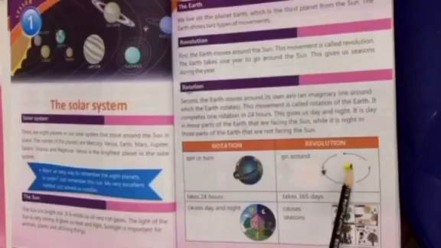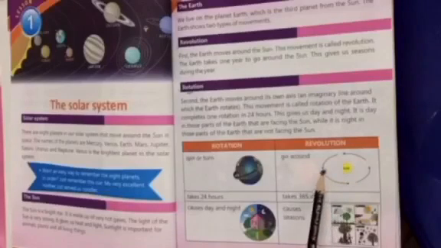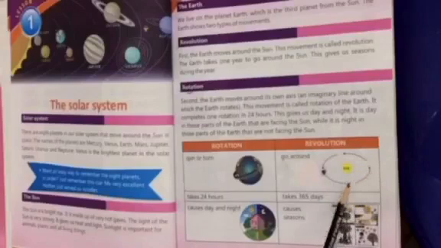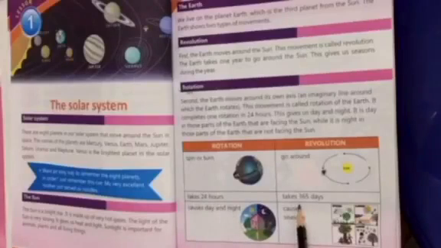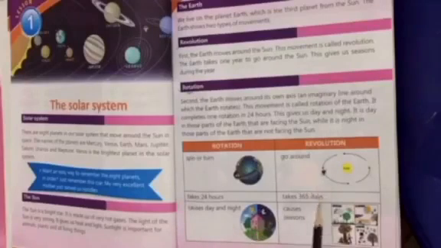The sun is in the center and the earth revolves around the sun like this. For rotation it takes 24 hours and for revolution it takes 365 days, which means it takes 1 year to go around the sun. Rotation causes day and night and revolution causes seasons, which are spring, summer, autumn and winter.